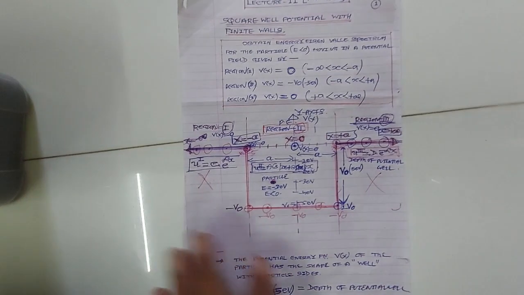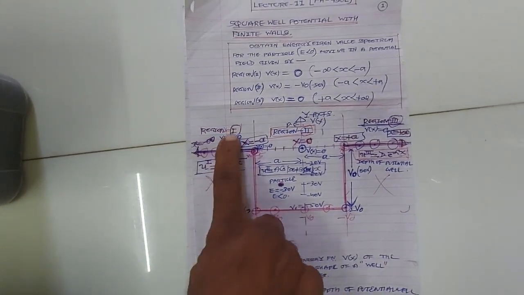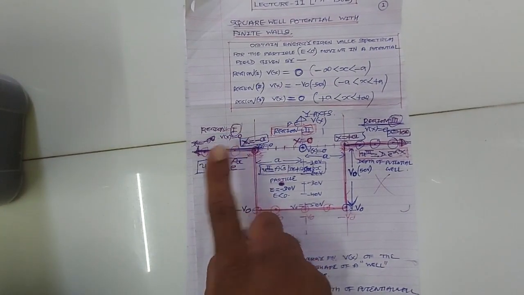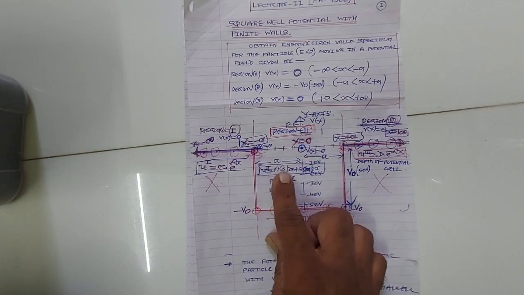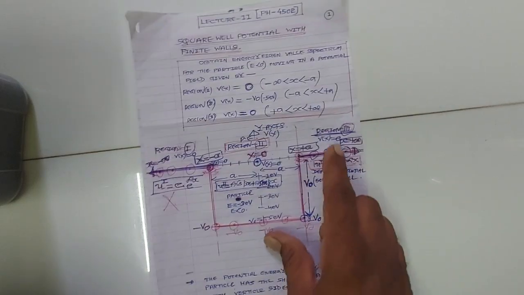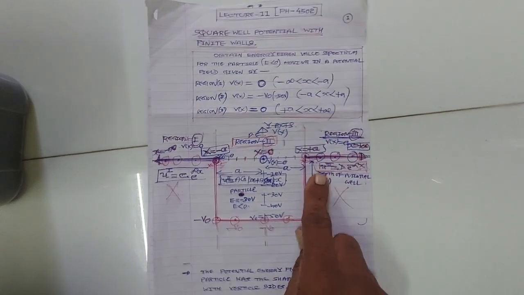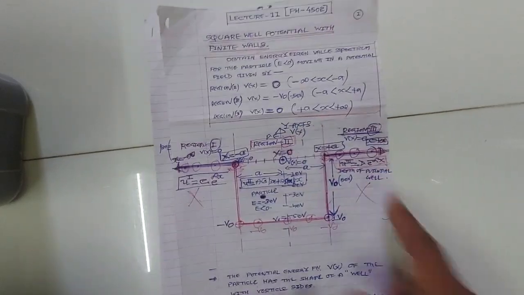In the last lecture we derived the Schrodinger equation in region 1, and its solution u1 is c e raised to alpha x. We obtained the Schrodinger equation in region 2, and its solution u2 is a cos beta x plus b sin beta x. In region 3, the solution of Schrodinger equation u3 is d e raised to minus alpha x.